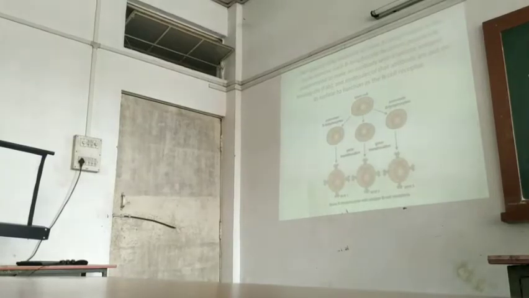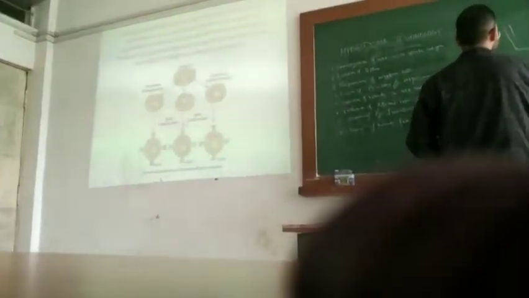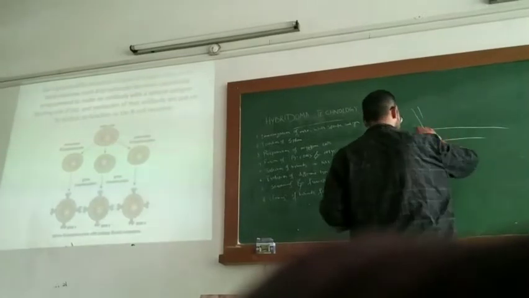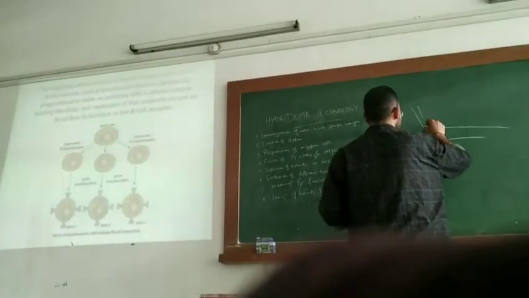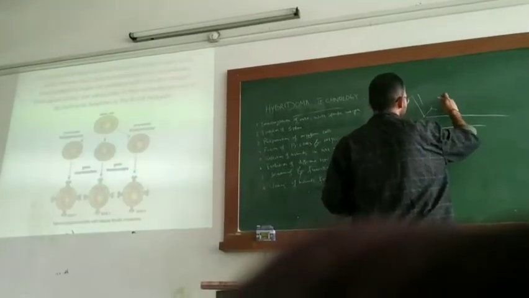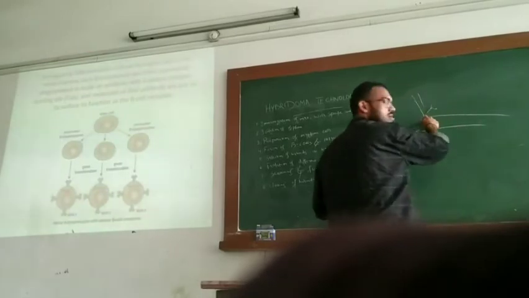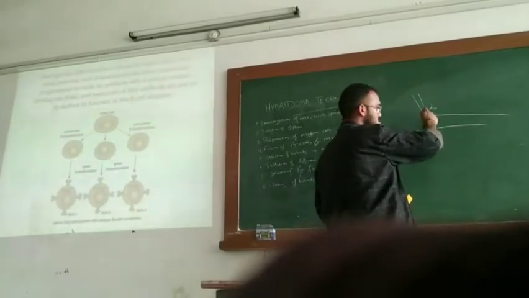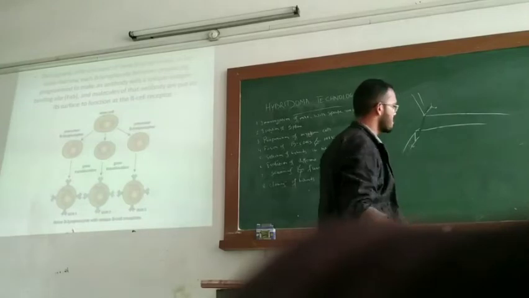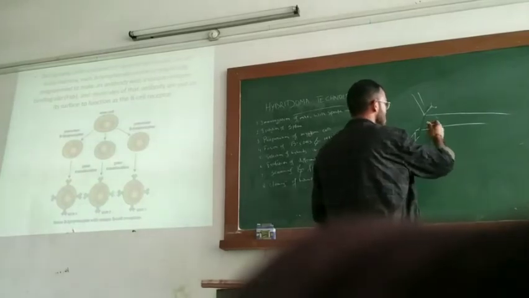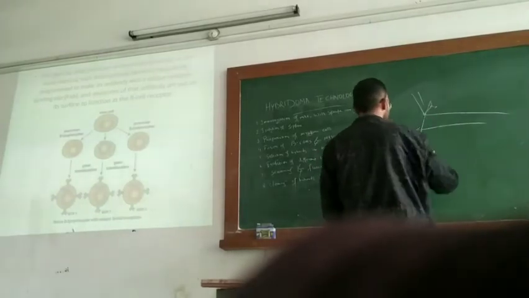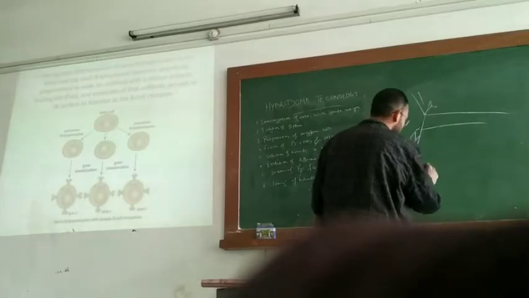They have this Y structure with heavy chain and light chain. It can be divided into two particular fragments. This is the hinge region, which is rich in proline, which lacks secondary structure, so it is really cleavable. It is susceptible to different enzymes such as papain and pepsin. If we cleave it from here, this is known as the FAB fragment. This is where the antigen will bind.